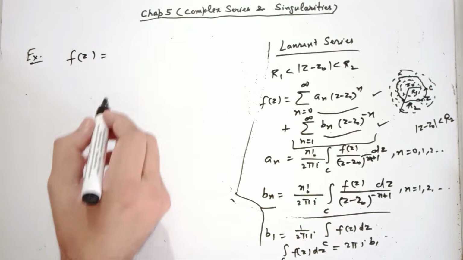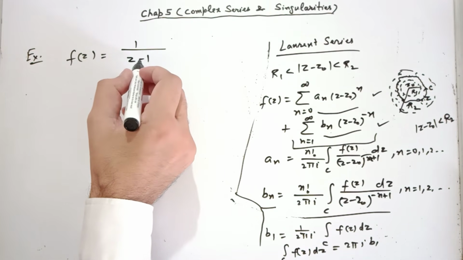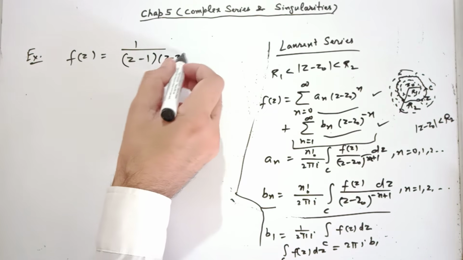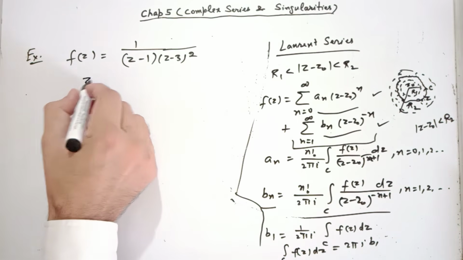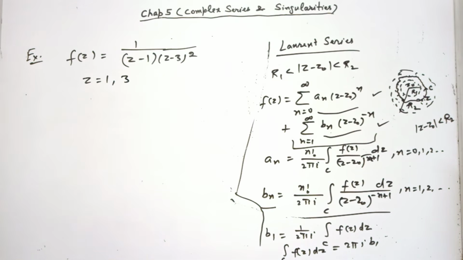So see this example, f(z) equal to 1 over (z minus 1) into (z minus 3) whole square. What are the singularities of this function? Two singularities, 1 and 3. 1 is a simple pole, 3 is a pole of order 2.